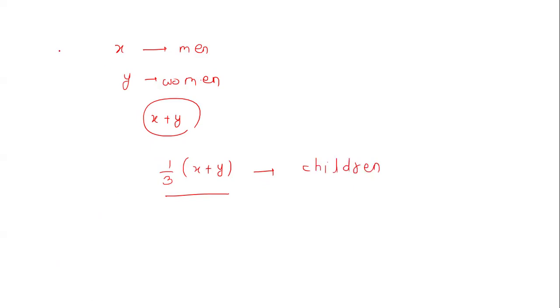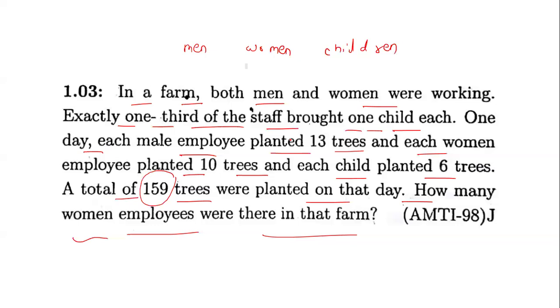So now we have the number of men, women, and children, and we also know that each man plants 13 trees, each woman plants 10 trees, and each child plants 6 trees.